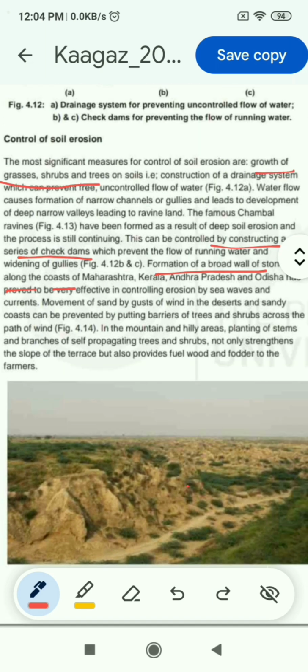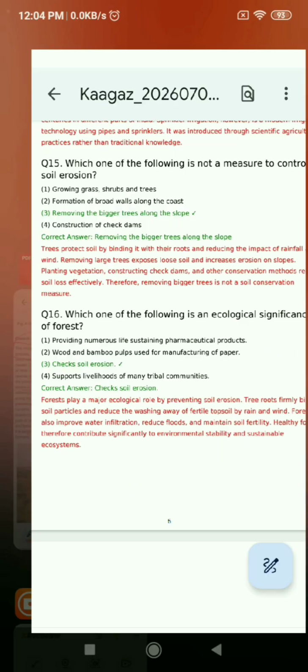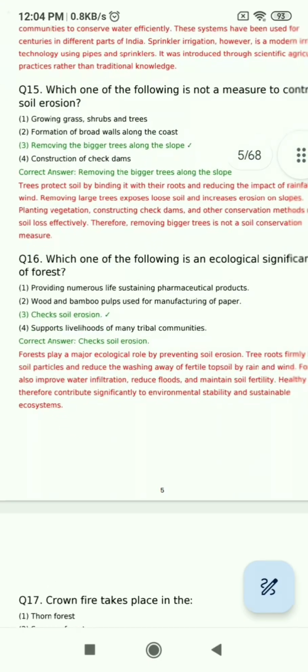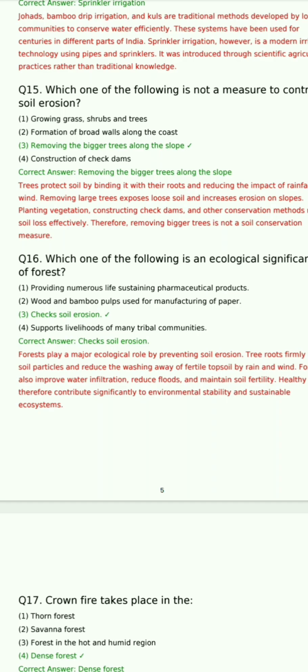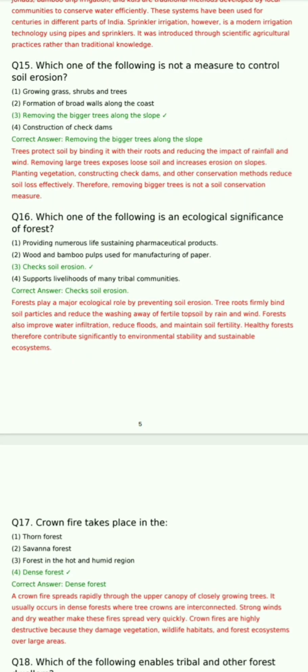These three control measures are included in soil erosion control, but the third option is not included. So the correct answer is the third option. So question 15's answer is 3. Now question 16: which one of the following is an ecological significance of forest?